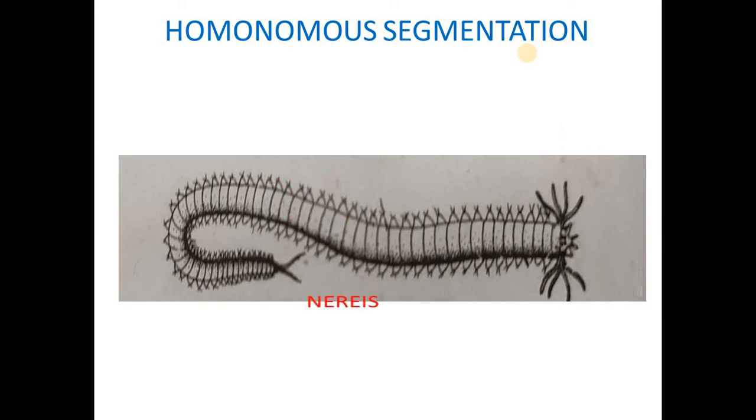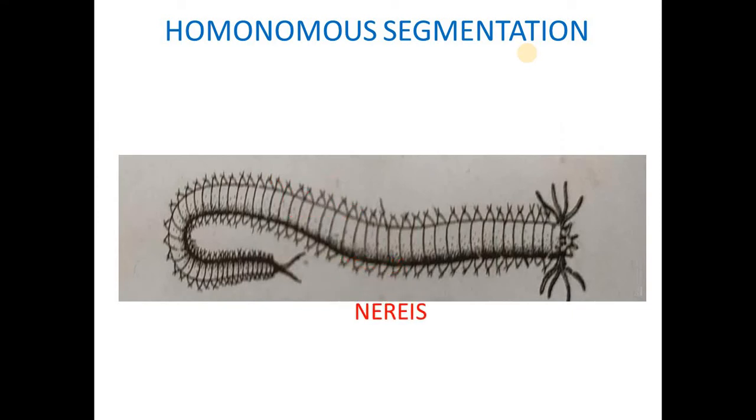Next is homonomous segmentation. If all the segments of an animal are identical, the segmentation is called homonomous segmentation. Homonomous segmentation is not found in any existing animal, as at least a few of the anterior segments are always specialized to form the head. This specialization is called cephalization.